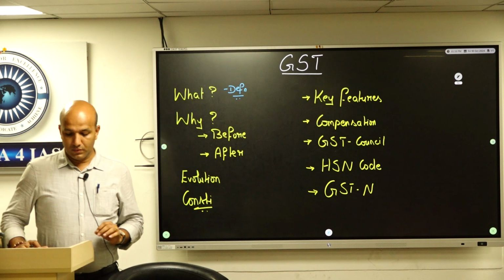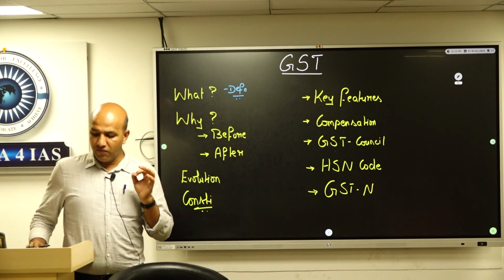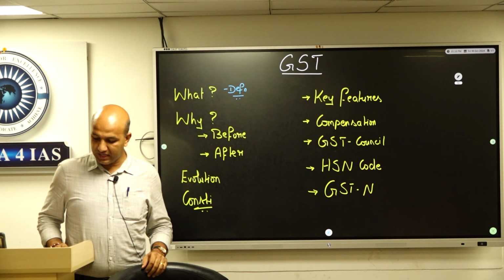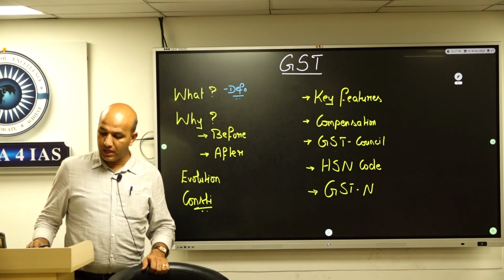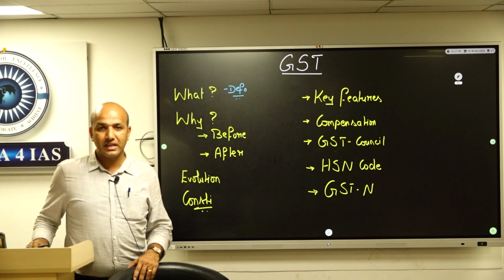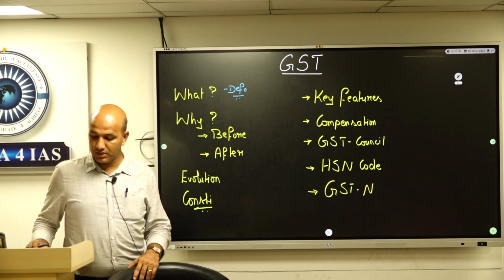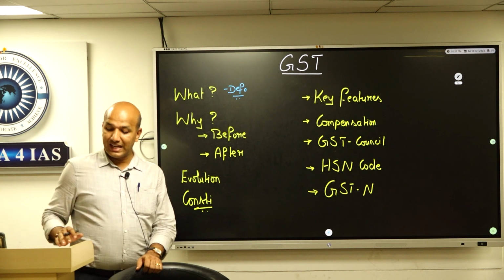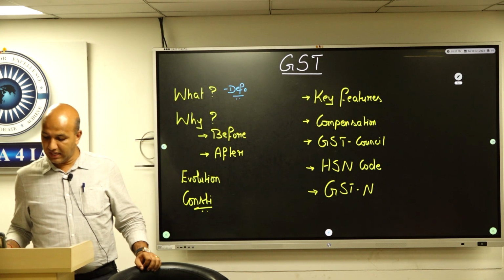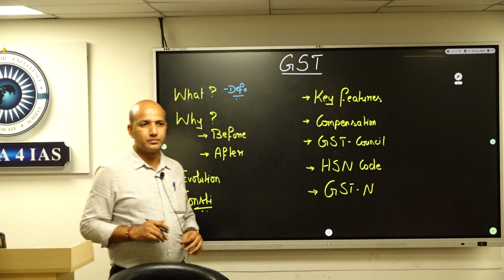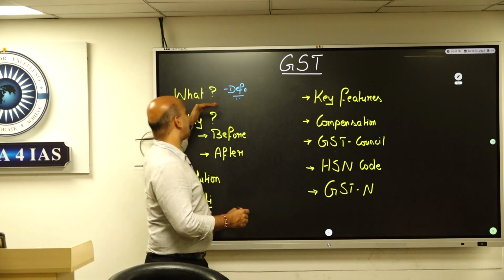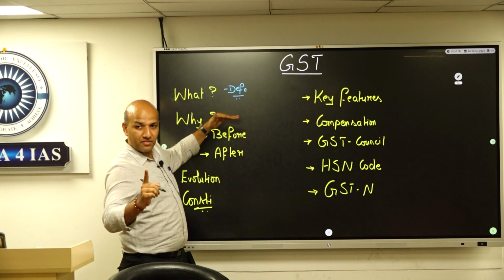Clear? So GST is a unified indirect tax across the country on goods and services, and collected at the destination point. Are we clear? Yes? So this is the basic understanding of where we are looking at a definition.